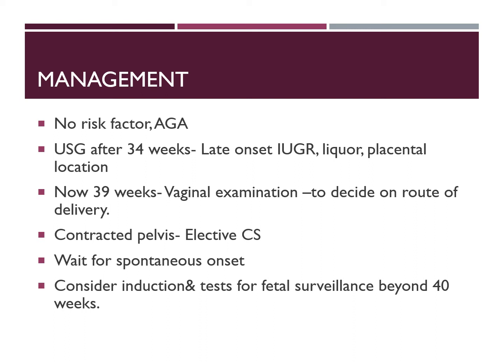And the method of induction depends on the Bishop score of the cervix. We have already done an assessment of the cervix and calculated the Bishop score. If the Bishop score is less than 3, we use a mechanical induction, that is Foley's plus extra amniotic saline.